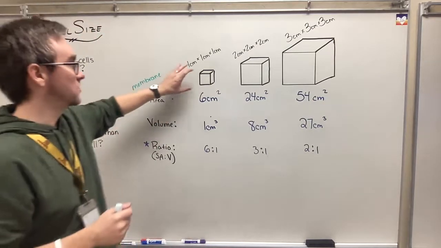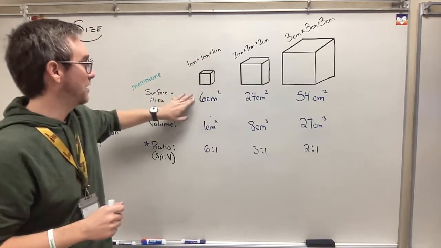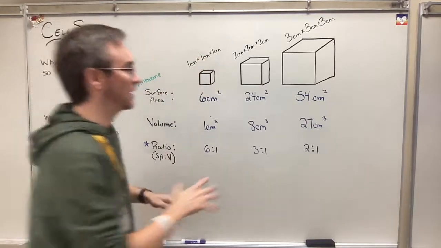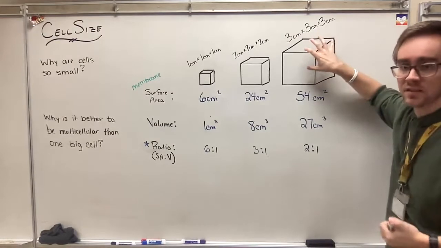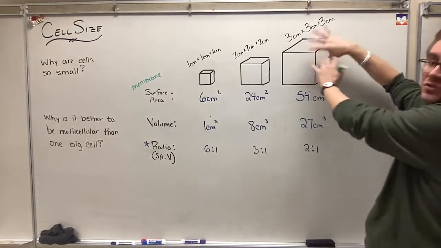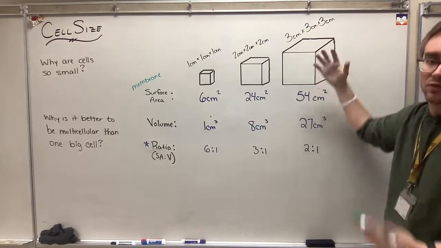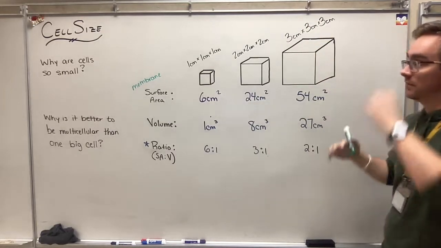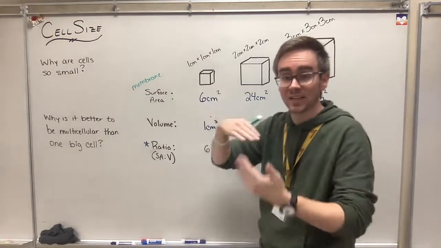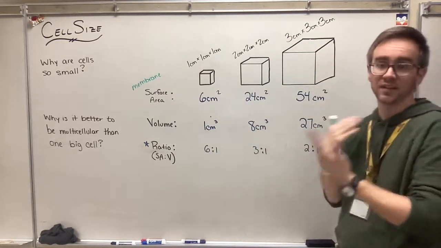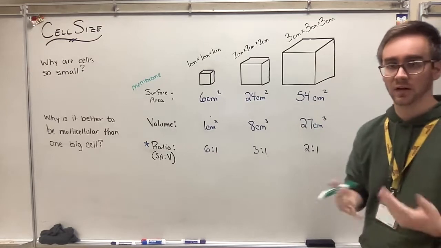So right here, this is a very small cell. I have a smaller amount of surface area. While here, I have obviously a bigger object, and I have a lot more surface area, literally going from 6 to 24 or 54, which means I have a lot more membrane. If its job is to allow certain things in and out of the cell, that means more surface area means more things in and out of the cell. Well, that makes sense.